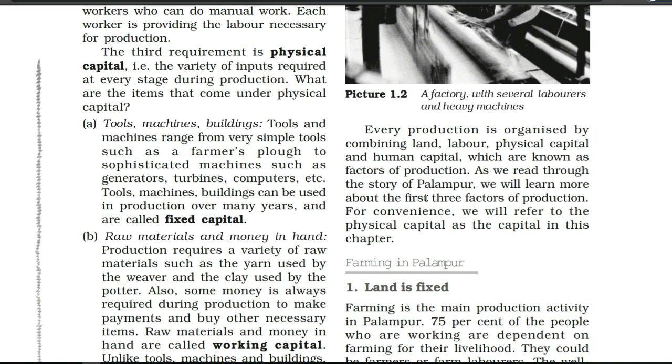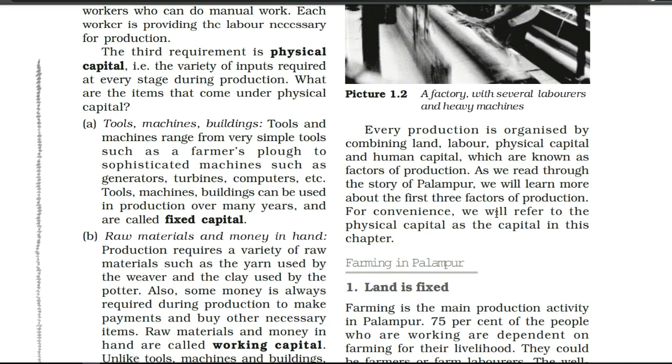Now as we read through the story of Palampur, we will learn more about the first 3 factors of production. For convenience, we will refer to the physical capital as the capital in this chapter. Now one by one, through the story of village Palampur, we are going to understand all these headings like land, labor, capital.